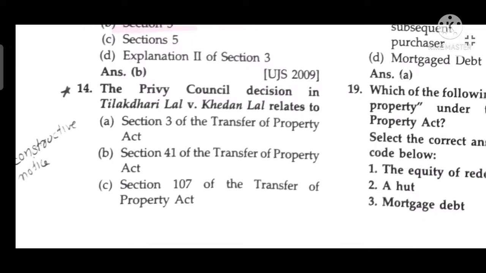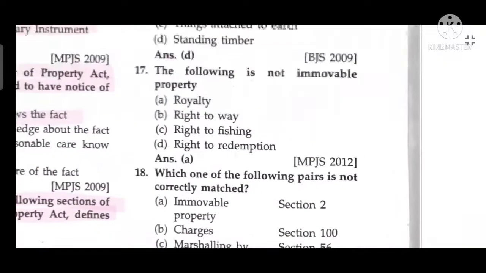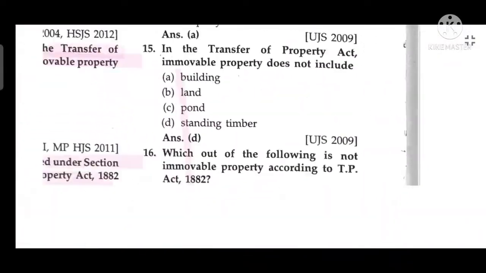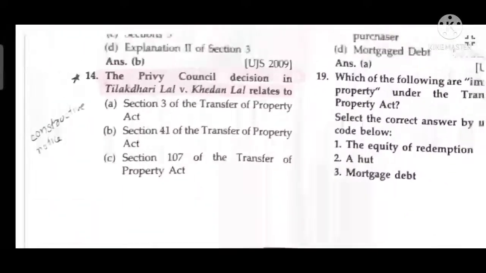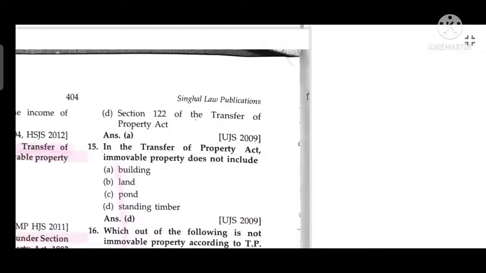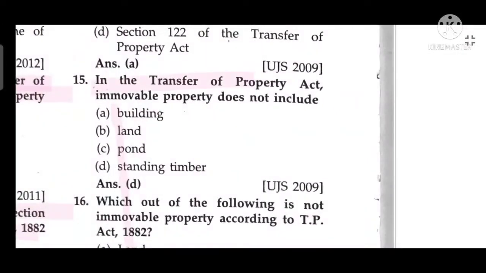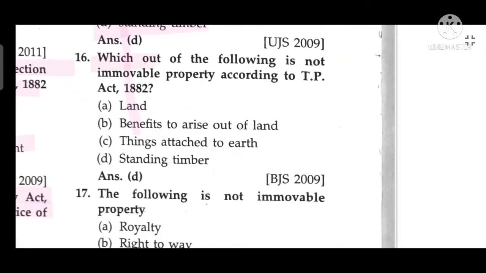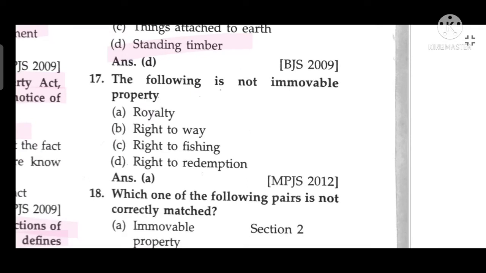Section 3. The Privy Council decision in Tilakdhari Lal versus Khedan Lal related to Section 3 of the Transfer of Property Act. In the Transfer of Property Act, immovable property does not include standing timber. Which out of the following is immovable property according to the TP Act 1882? Standing timber. The following is not an immovable property: Royalty.